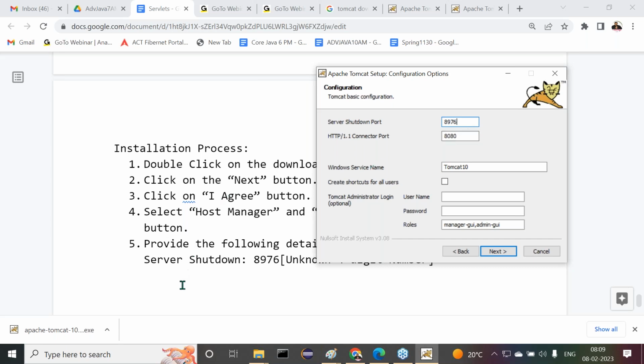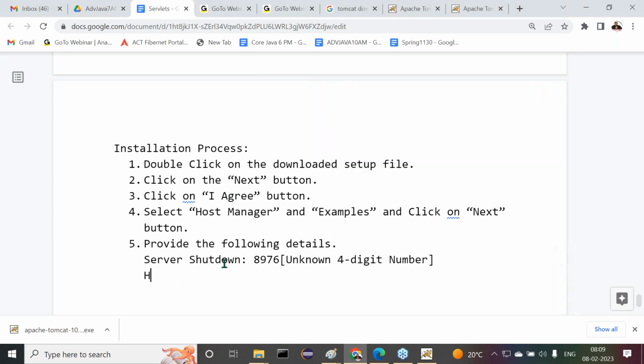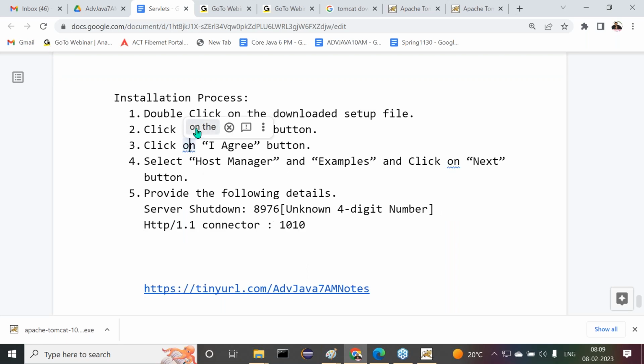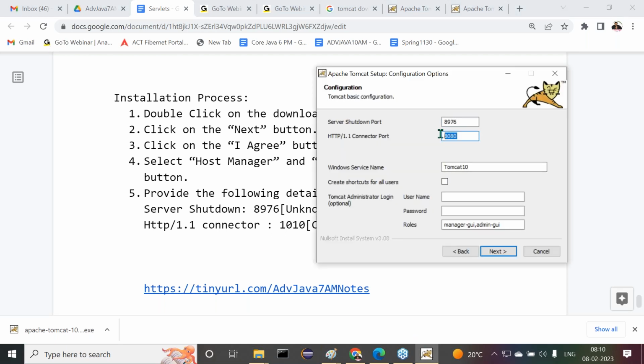So HTTP/1.1 connector. Right, sir. Now by default 8080 is available. Now I want to provide 1010. Anything we can use. You don't have any problem here. We can use might be your own 4-digit number, but unique number. Better to use a unique number. It should not clash with the other software port numbers. 1010. I have used it. Changed it from 8080. Right, sir. Now let me check this here. Now let me provide 1010.